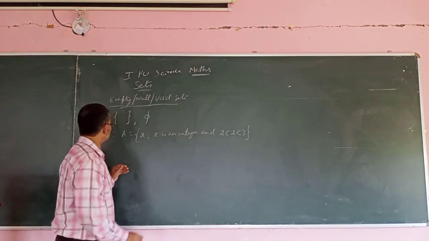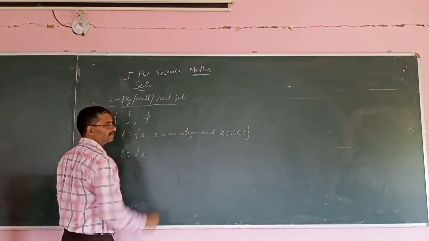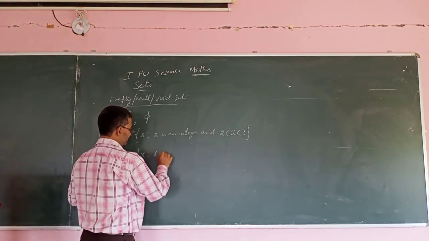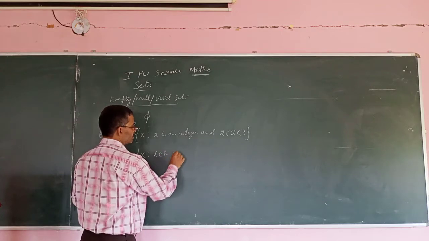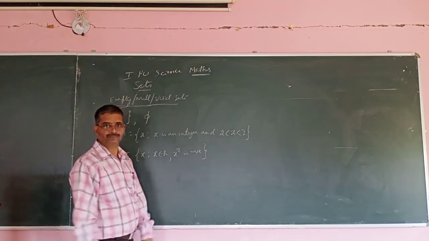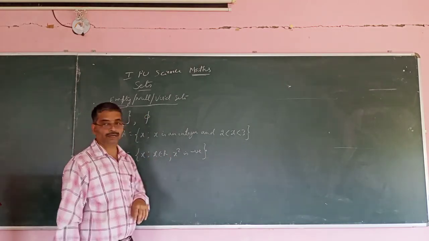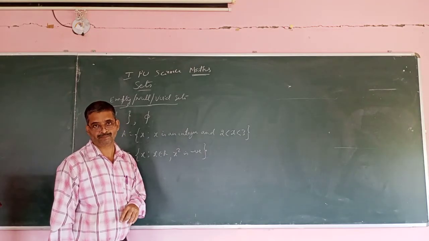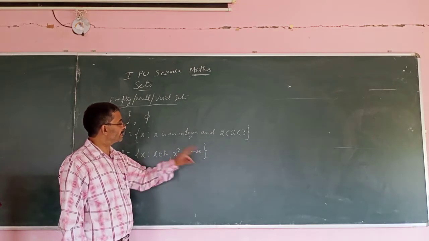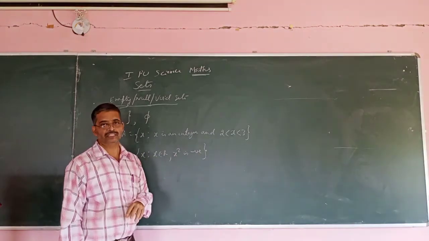Or say real numbers are considered. One more example: x such that x belongs to R and x square is negative. Is there any number whose square is negative, where x belongs to the real numbers R? So there is no number such that x square is negative.